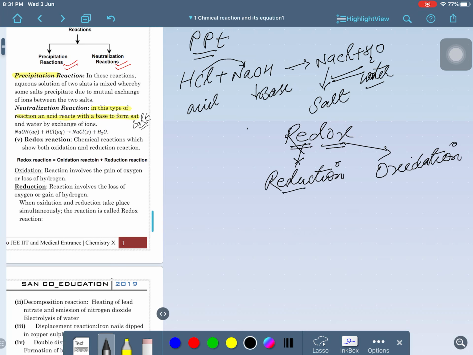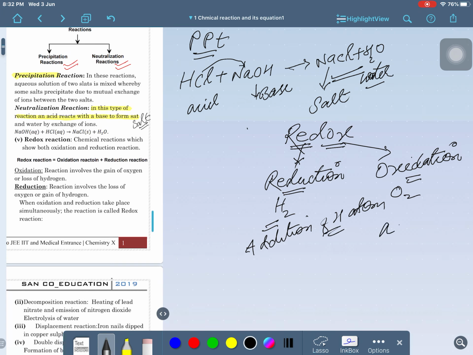Oxidation, is it a reduction or is it an oxidation? Is that clear? So, reduction is based on the hydrogen concept and on oxygen, a simple definition of the 10th class standard. Actually, what happens is that we speak of the definition here as addition of an H atom, addition of hydrogen.